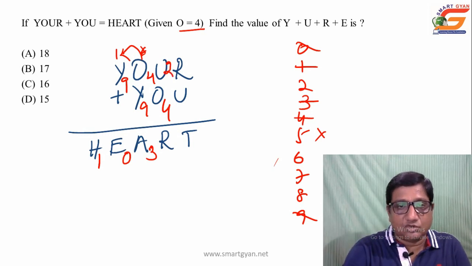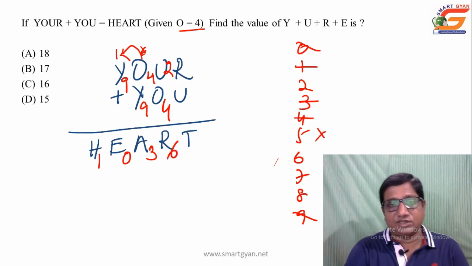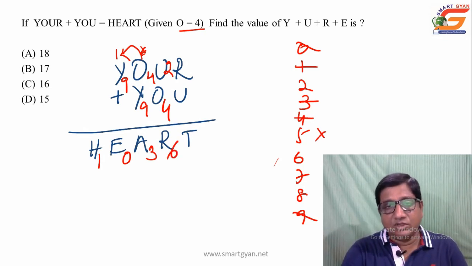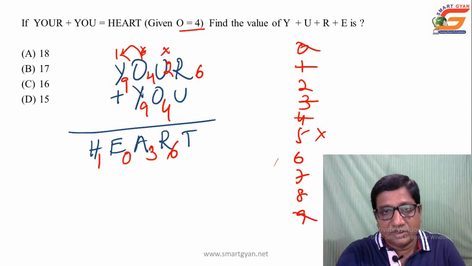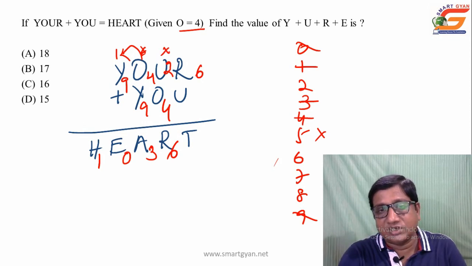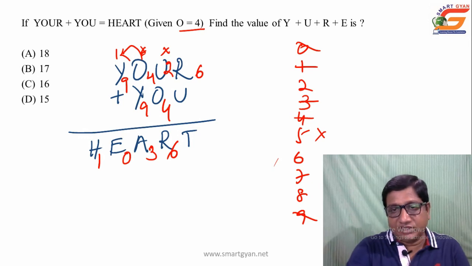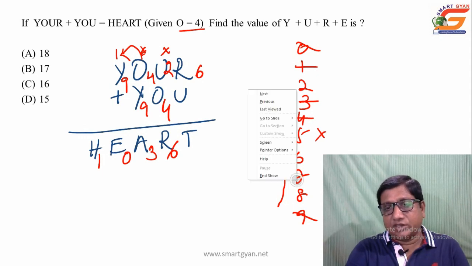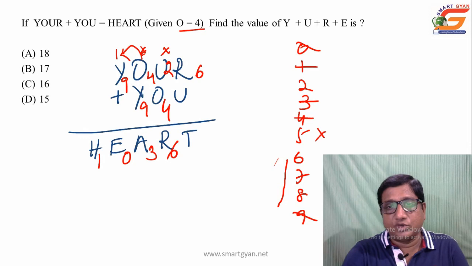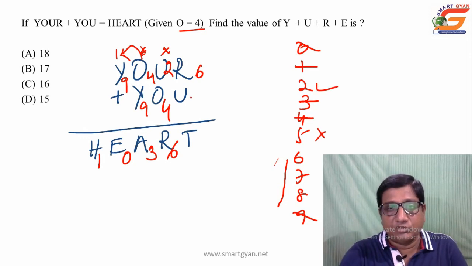So 2 plus 4, the value of r we got is 6. So 4 plus 2 is 6, a single digit value. Then substitute the value of r as 6: 6 plus u is equal to t. What can the value of this be? Here there is no carried value also in this column, so assume that 6 plus u is equal to a single digit number. If you go for anything else, 6 plus 5 is 11, 6 plus 7 is 13, 6 plus 8 is 14, it will be a 2-digit number. So 6 plus 2 is the only one justified, the value of u as 2.